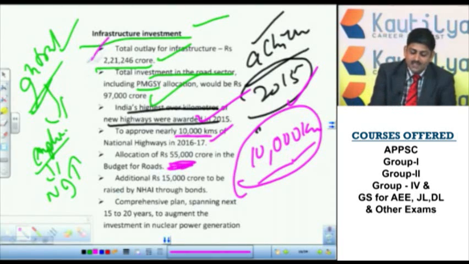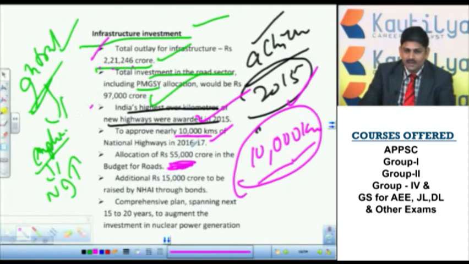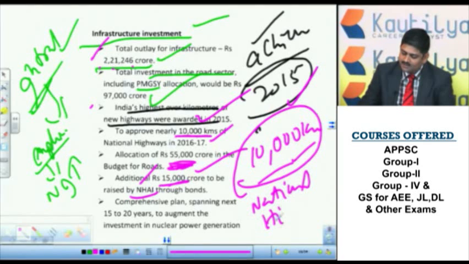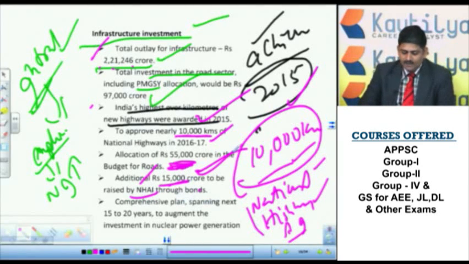What is this? This is for infrastructure. Remember, 2,21,246 is for infrastructure, and in this infrastructure 55,000 crore is for the roads. In the same way, 15,000 crore additional is there for NHA. NHA means National Highways Authority of India, which maintains the highways. Exclusively for NHA, again 15,000 crore was given.